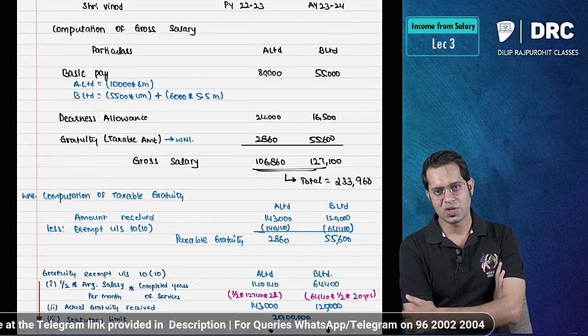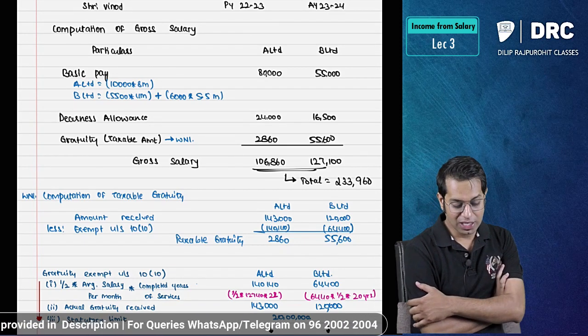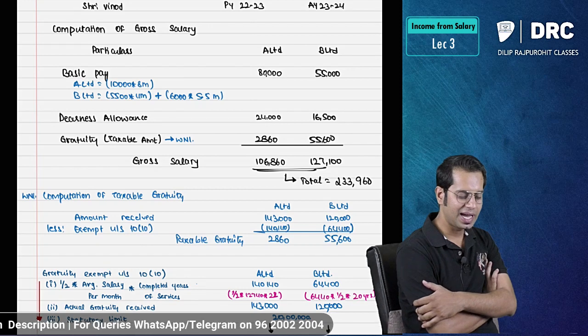So this completes our discussion on this beautiful topic called as gratuity. First retirement benefit we have done right now, gratuity. So in our next class we are going to see the other retirement benefits.